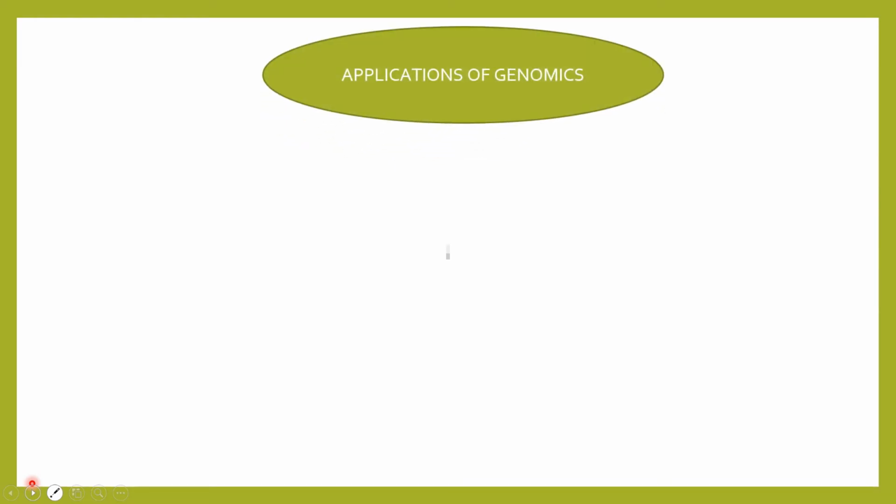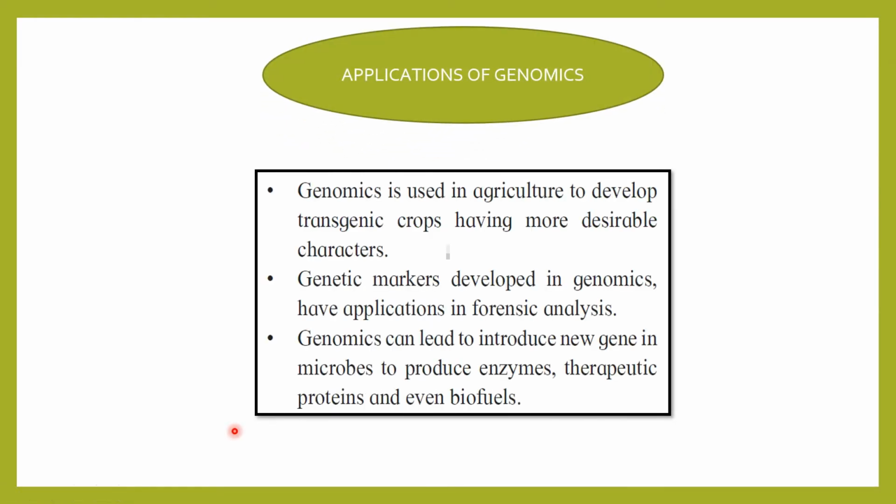Now let's understand applications of genomics. Genomics is used in agriculture to develop transgenic crops. If you look at the population today, the normal agriculture resources are not sufficient to feed this population. That's why you require transgenic crops which will be more disease resistant, not susceptible to environmental conditions, they are strong.